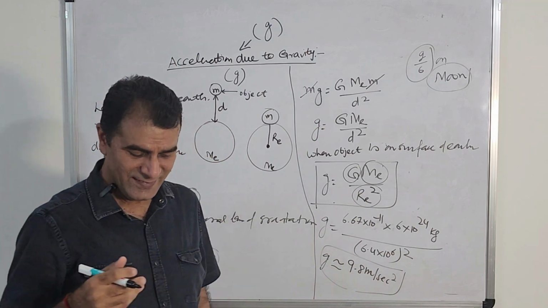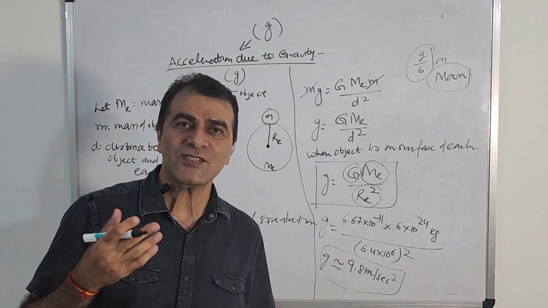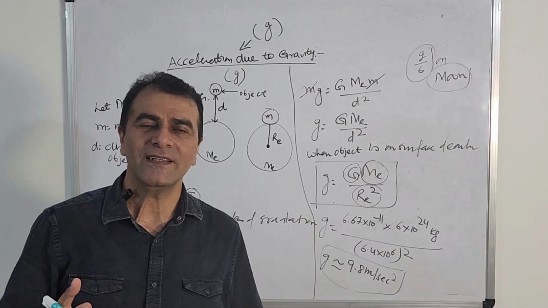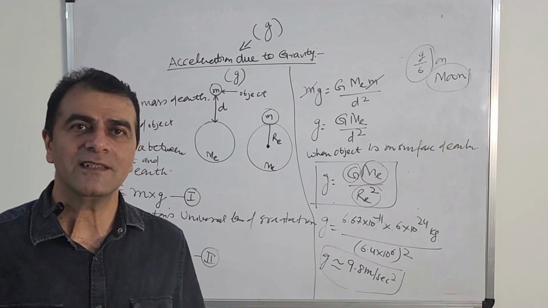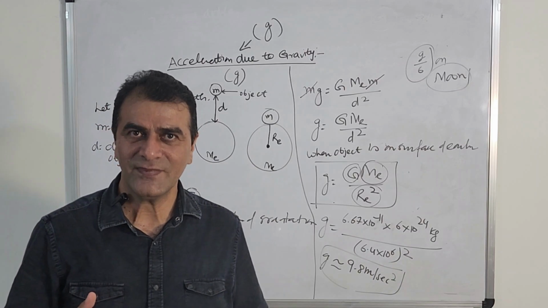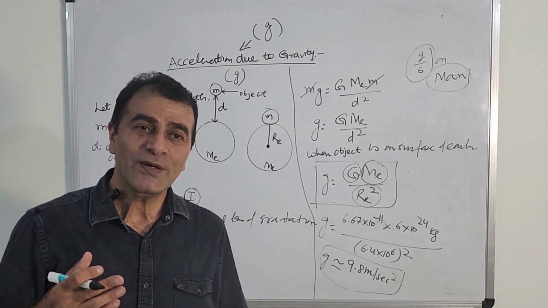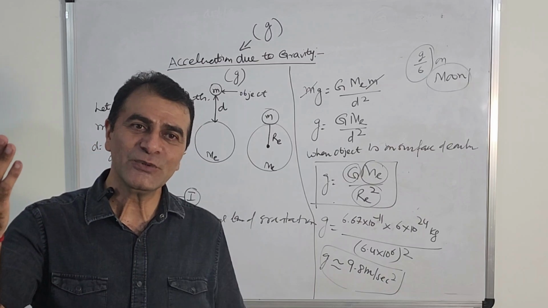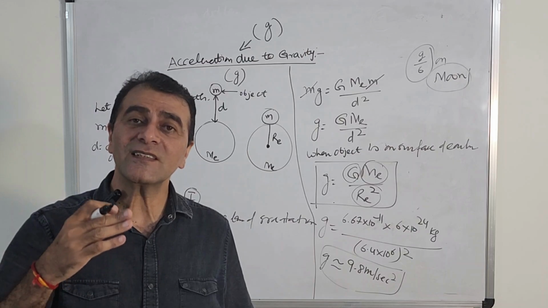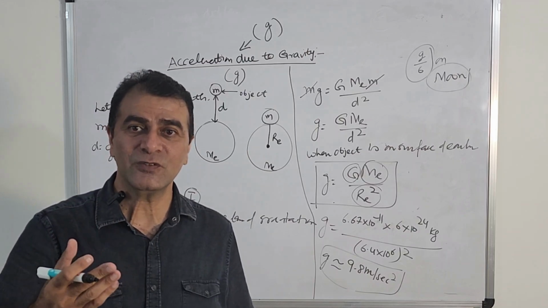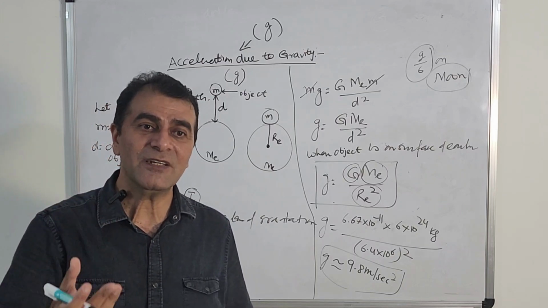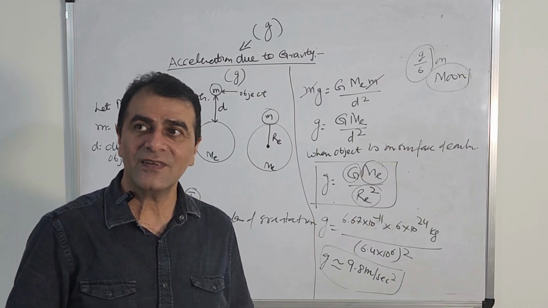In the Indian system of education and Indian culture, we were told that the moon is our mama, the brother of our mother, right? So if we go there to the moon, our acceleration due to gravity will be 1/6 of that on earth. Suppose on earth it is 9.8, so on moon it will be 9.8 divided by 6, very less.